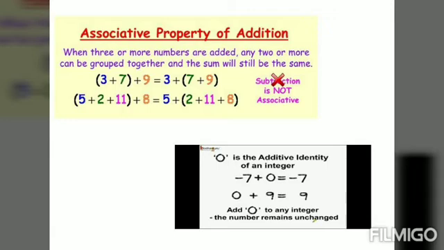Next, fourth property is additive identity. 0 is the additive identity of any integer, because when we add 0 to any integer, the result remains the same. Therefore, 0 is the additive identity of integers. For example, minus 7 plus 0 is equal to minus 7. 0 plus 9 is equal to plus 9. So when we add 0 to any integer, the result is the same. The number we get is the same number as the result. So 0 is the additive identity of all integers.